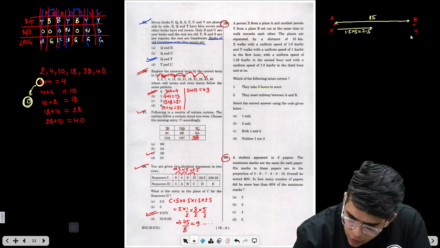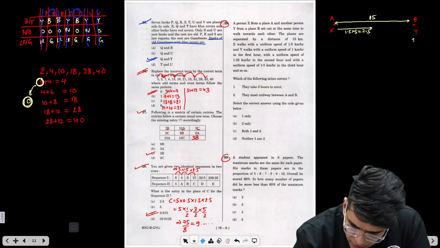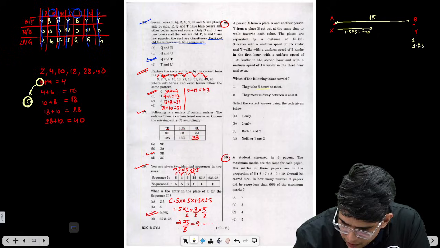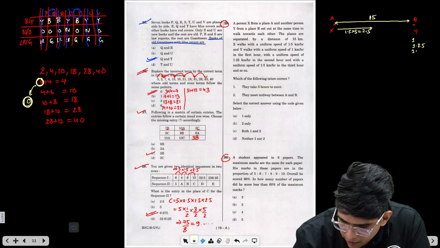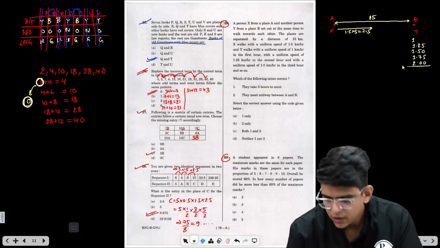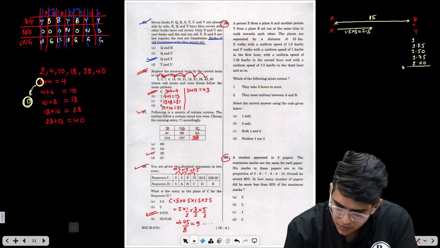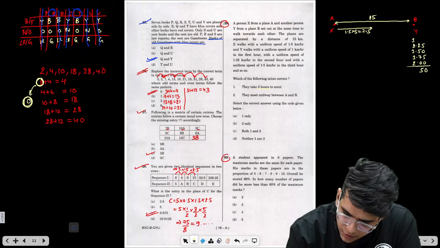And Y will move, initially 1, then 1.25, then 1.5, then 1.75, and then 2. If you see, this is 0, 1, 2, 3, 4, 5, 6, 7, so this is 7.5 again.